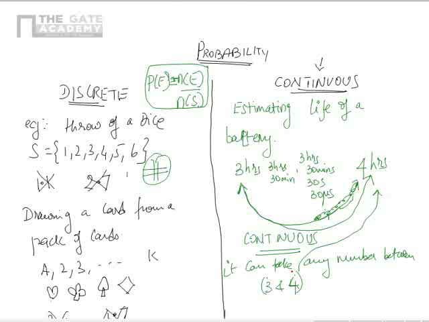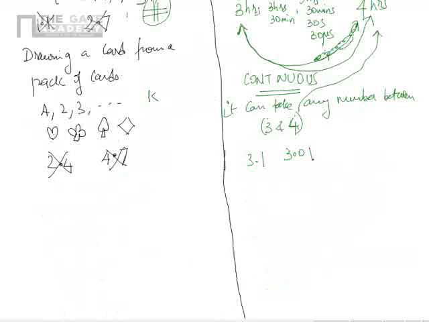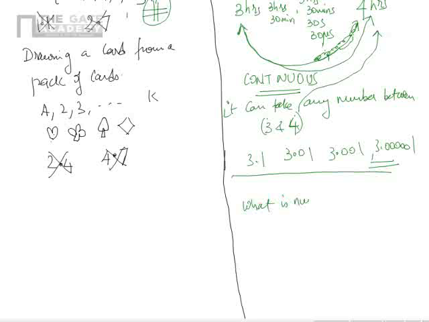That means it can take 3.1, it can take 3.01, it can take 3.001, it can take 3.0000001. So, if we discuss in this range, what is the number after 3? Is it 3.1? No. Is it 3.01? No. If you say this is the number after 3, I will say 3.0000, I will add 100 more zeros and put 1. And if you say that is the number after 3, I will put a few more zeros after that and put one more 1. So, the number after 3 is not known.